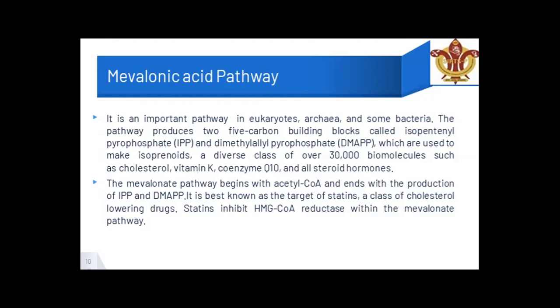The pathway produces two five-carbon building blocks called isopentyl pyrophosphate and dimethylallyl pyrophosphate, which get combined, fused together, to give different kinds of biomolecules such as cholesterol, vitamin K, coenzyme Q10, and all steroid hormones. The mevalonic acid pathway begins with acetyl coenzyme A and ends with the production of IPP and DMAPP.